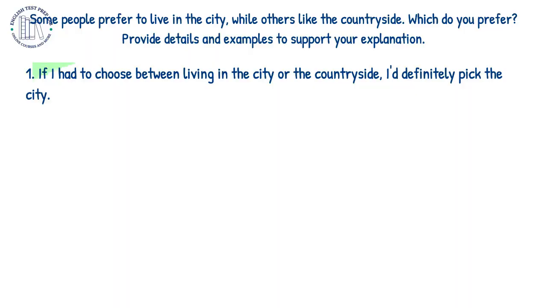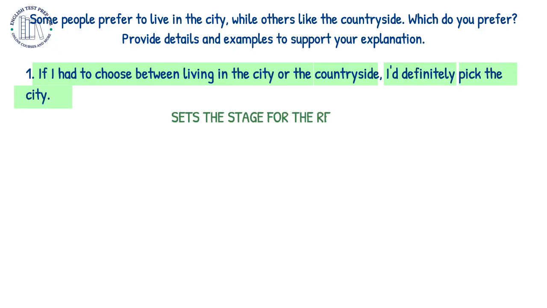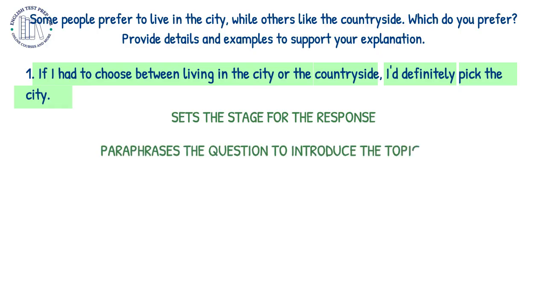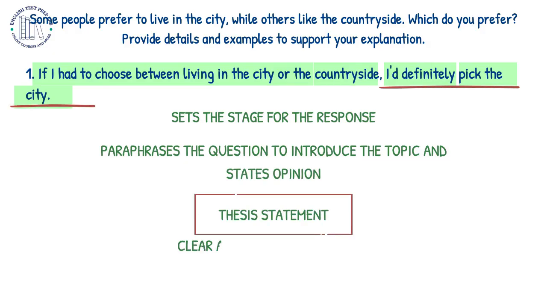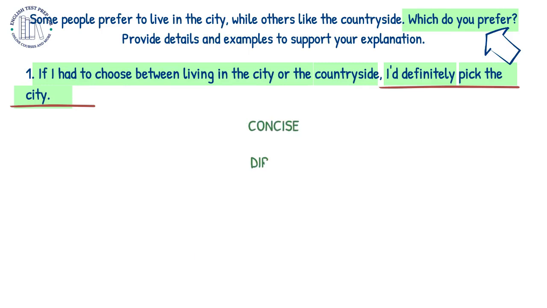With the first sentence, "If I had to choose between living in the city or the countryside, I would definitely pick the city," the author sets the stage for the response. The author slightly paraphrases the question to introduce the topic and then states her opinion. This is the so-called thesis statement, where the author gives a clear answer to the question, "Which do you prefer?", listed in the assignment. The sentence is concise, direct, and free of irrelevant details.